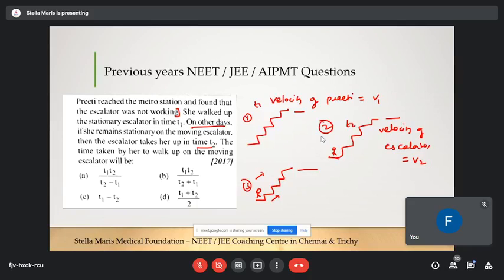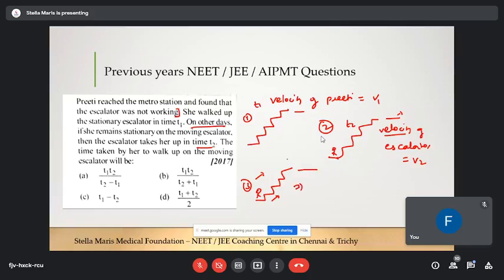In the second situation, only the escalator is moving. Preeti is just standing stationary on that escalator, and she reaches here. In the third situation, the escalator is working and Preeti is also moving. In which situation does Preeti reach the floor quickly, second or third? Comparably third, because the second involves only the velocity of the escalator, and here the velocity of Preeti is also involved along with the velocity of the escalator. Am I right?